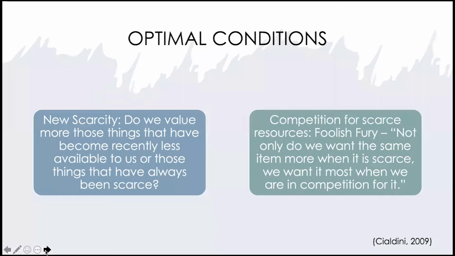Now, there are two optimal conditions for the rule of scarcity: 1, new scarcity, and 2, competition for scarce resources. New scarcity is when we value items more when those items have recently become less available compared to those items that have been scarce for a while.